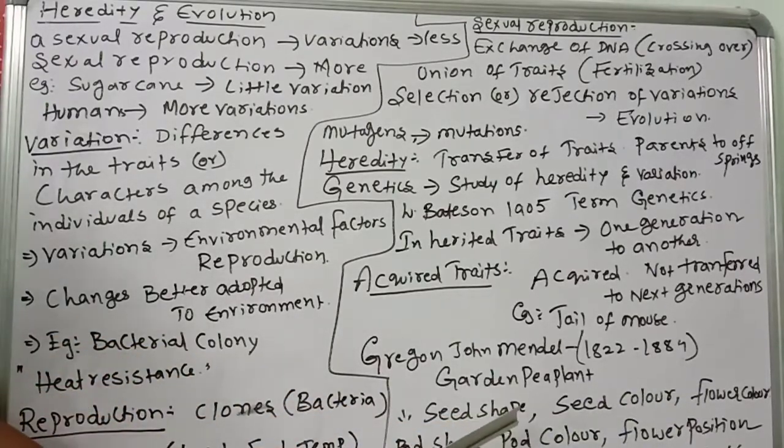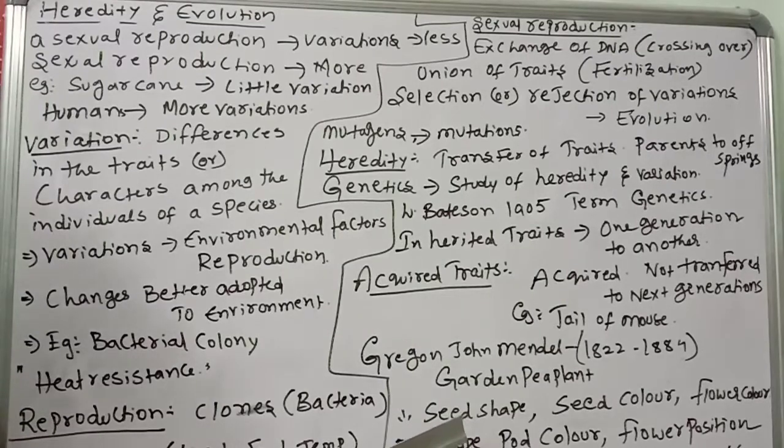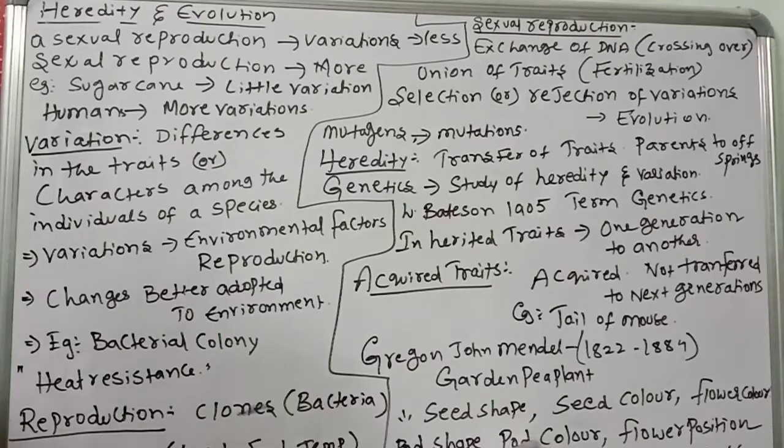What are the characters? Seed shape, seed color, flower color, pod shape, pod color (a pod is like a fruit, but a little different), and flower position. For example, seed shape is round and wrinkled, with round dominant. Seed color is yellow and green: yellow is dominant, green is recessive. Flower color is violet dominant, white recessive.